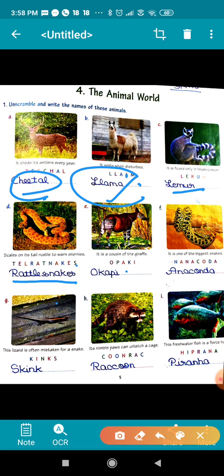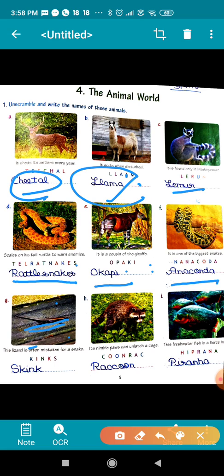Next one is, it is a cousin of giraffe, okapi. It is one of the biggest snakes, that is anaconda. Children, this is actually a lizard but looks like a snake.